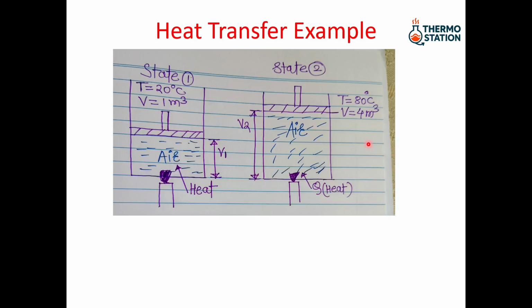Here I have a piston cylinder device and my point of study is the air inside this cylinder. At condition 1, air is at 20 degrees Celsius and its volume is 1 meter cube. Now if I add some heat to this air by using some external source, what will happen to this air? The air will expand, its volume will increase, as well as its temperature. So at condition 2, air temperature is 80 degrees Celsius, its volume is 4 meter cube.